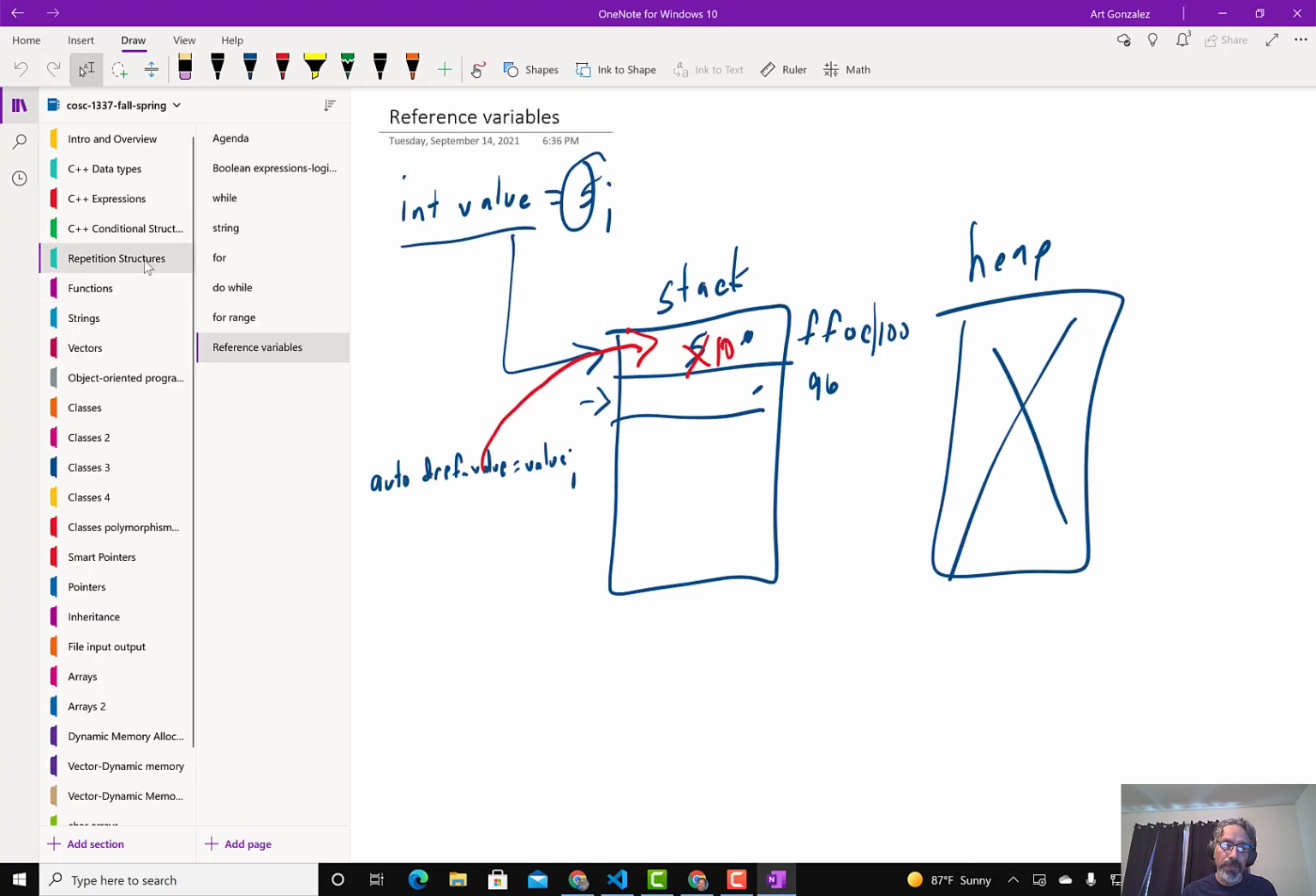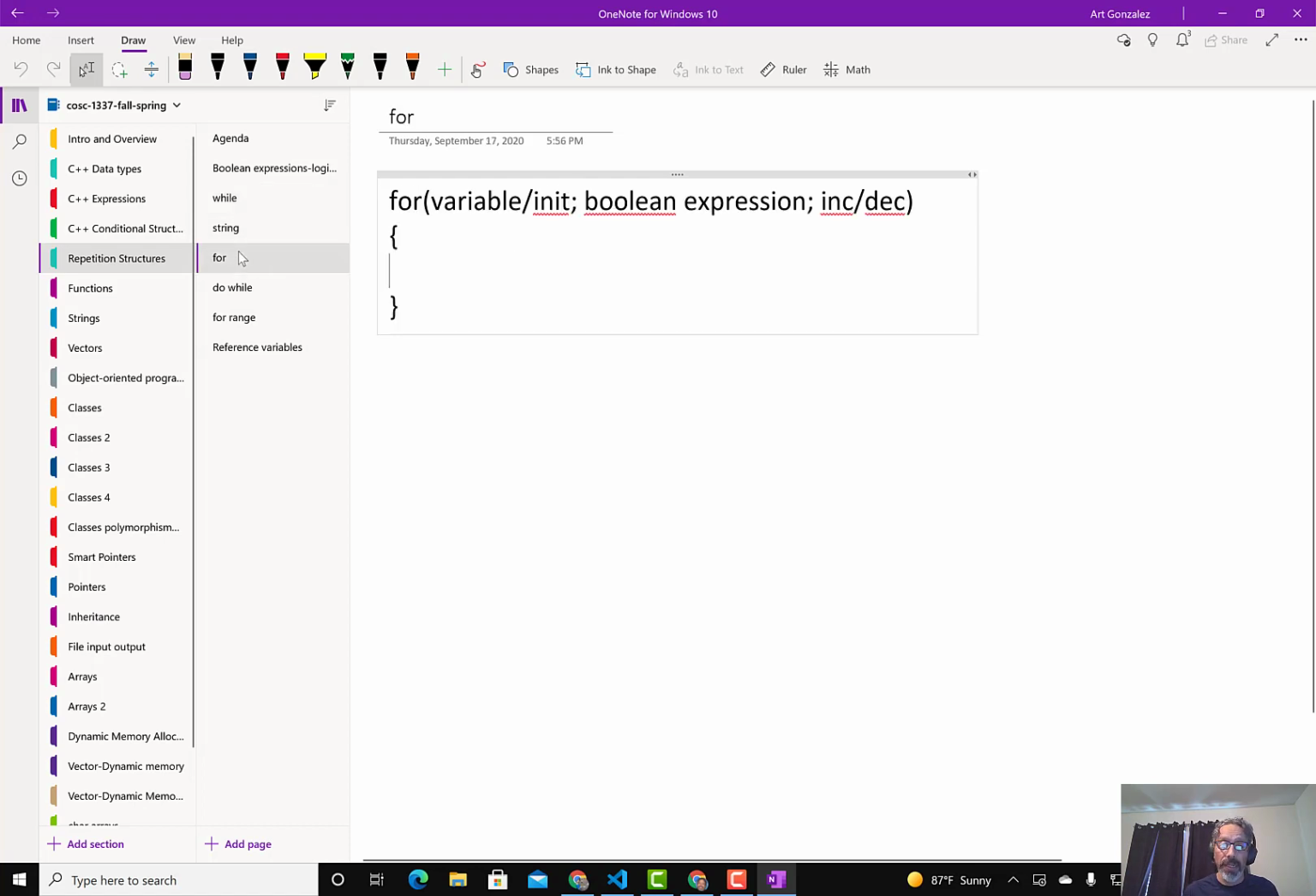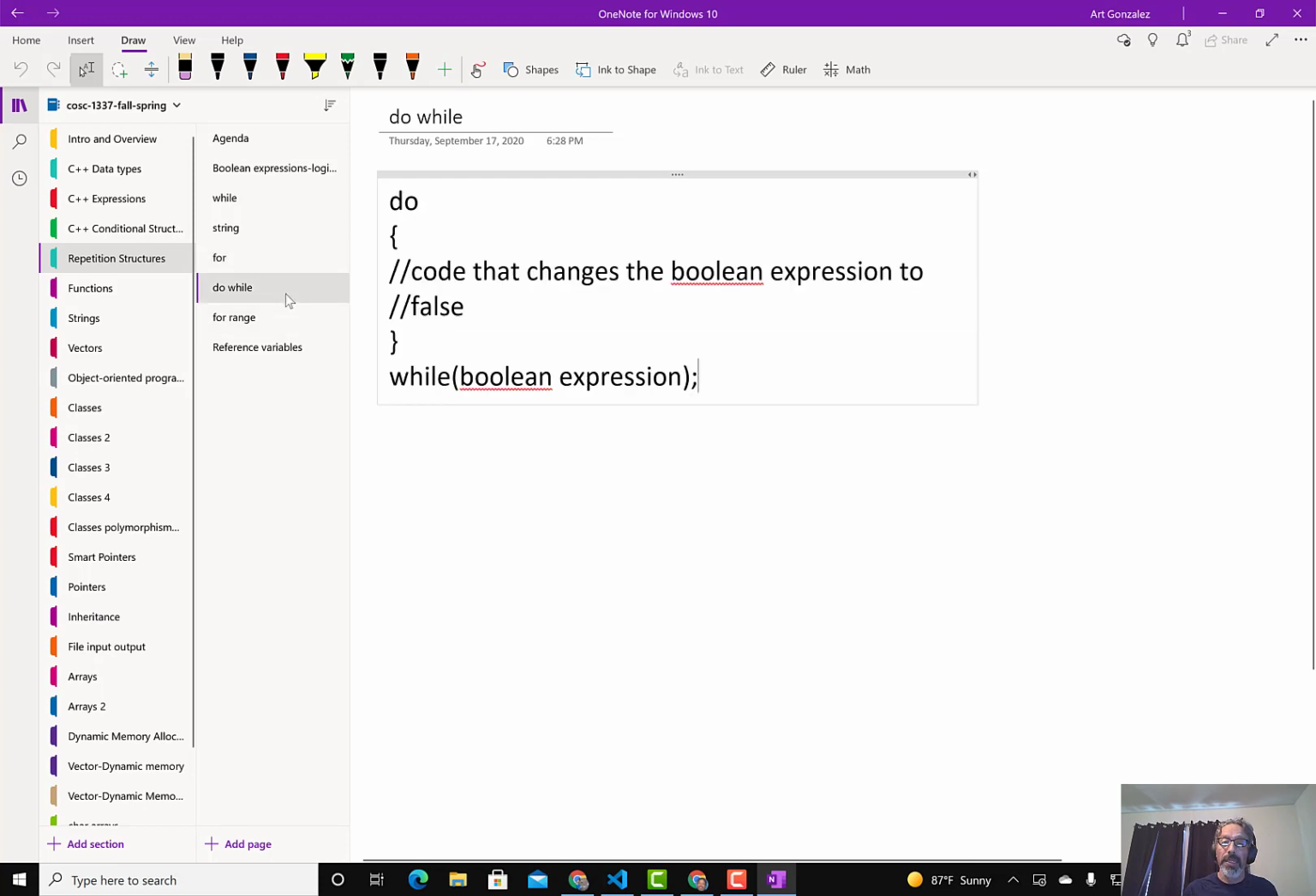For repetition structures, make sure you understand that the while loop may execute 0 or more times. For a for loop, make sure that you understand that usually the amount of times that it will loop is known before the loop starts. And for a do while, it will always execute at least one time, but can execute more than one time, right? So 1 or more times.